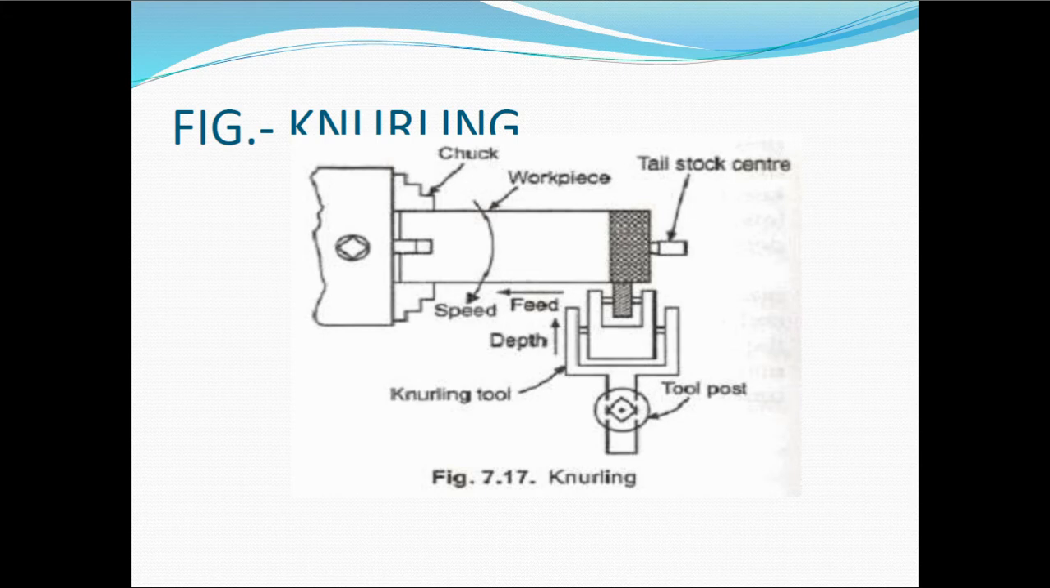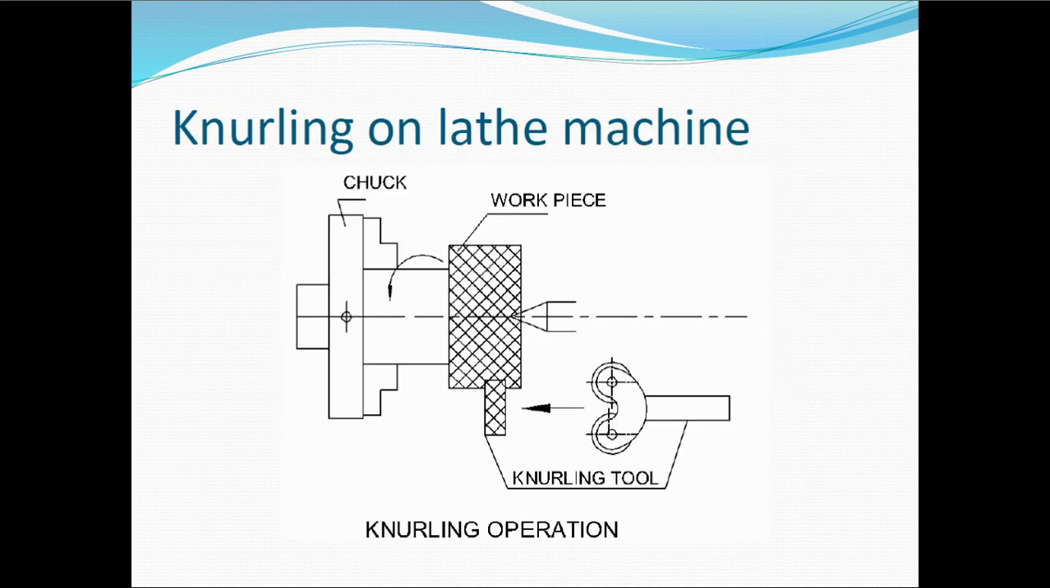So here the working principle is again the same. You need to take a workpiece and hold this workpiece in the chuck, and rotate it at a higher speed, and with the help of the knurling tool you need to give a depth of cut and feed. So the pattern present on the knurling tool will be impressed on the workpiece. As you want to press it on the workpiece, you need to put pressure on it, so that the pattern present on the knurling tool will be transferred to the workpiece. So this is about the knurling operation.